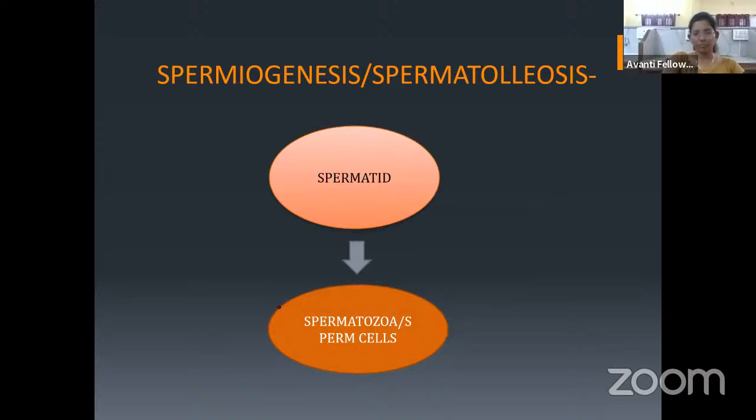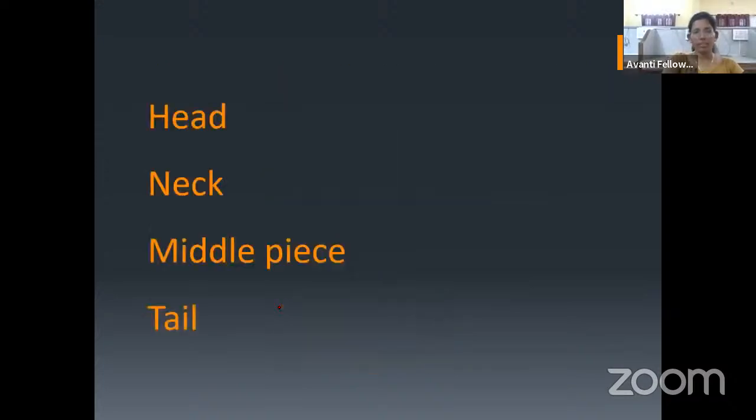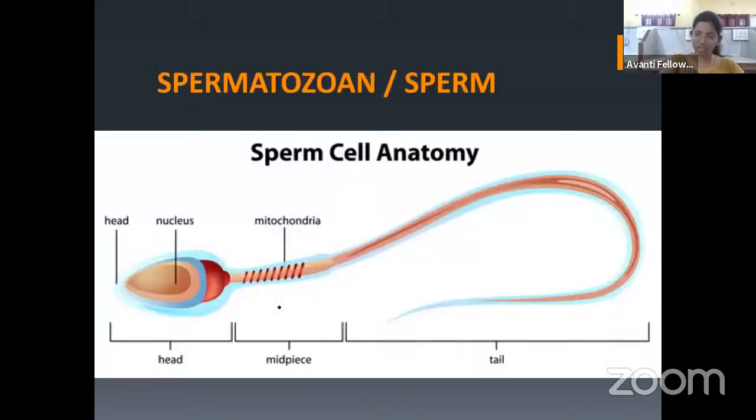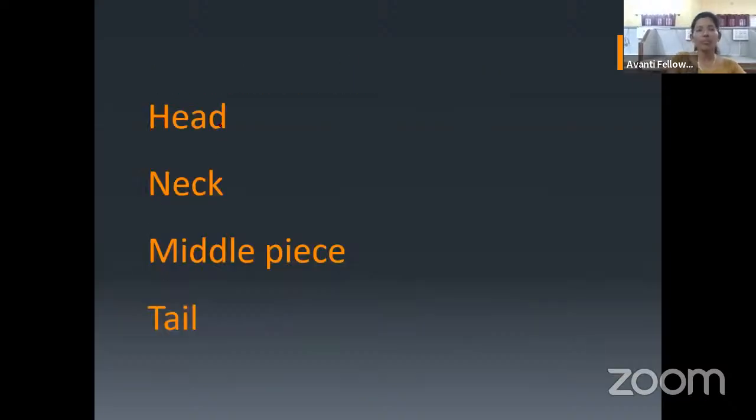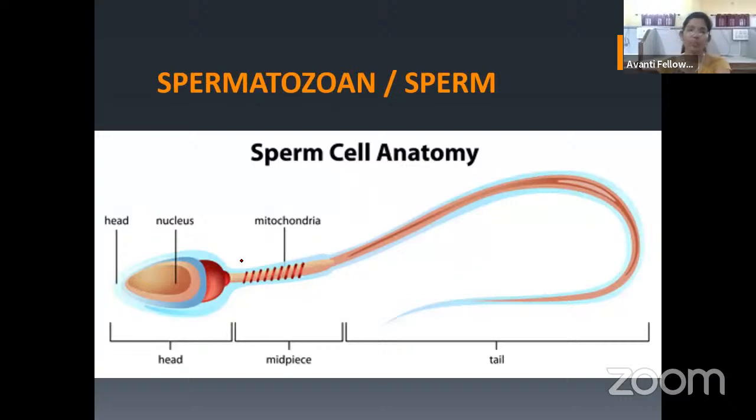Now I'll explain the structure of a sperm. A sperm has 4 structures: head, neck, middle piece, and tail. I'm just showing the normal slide, you may not be able to visualize properly. Now let us have a look here. Only 4 structures, remember. Here you can see the head. From here to here is the head.